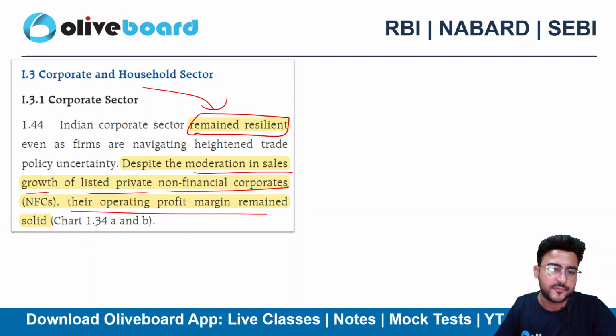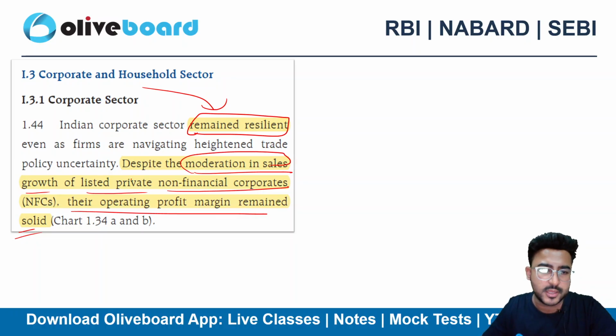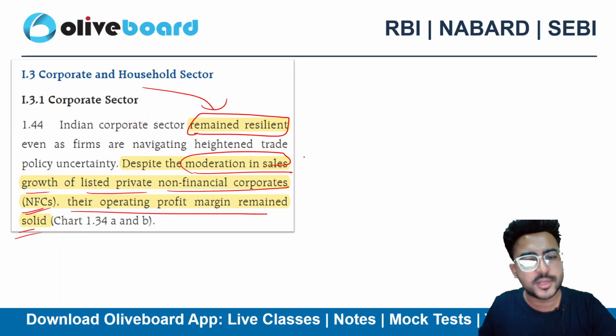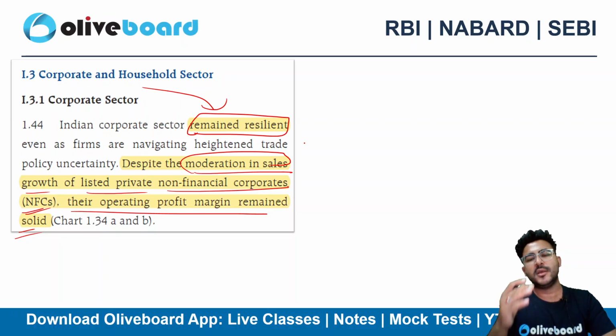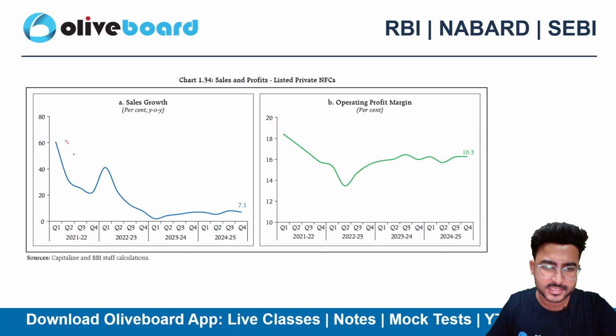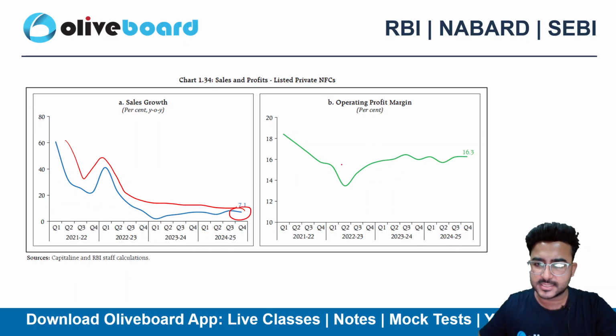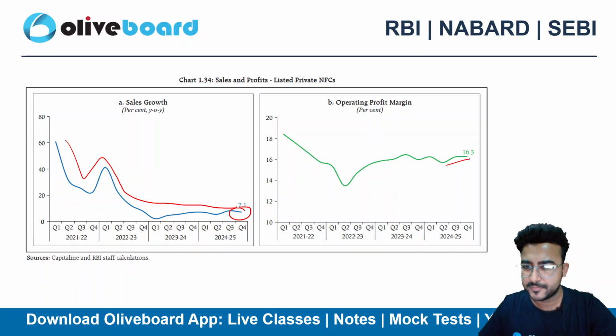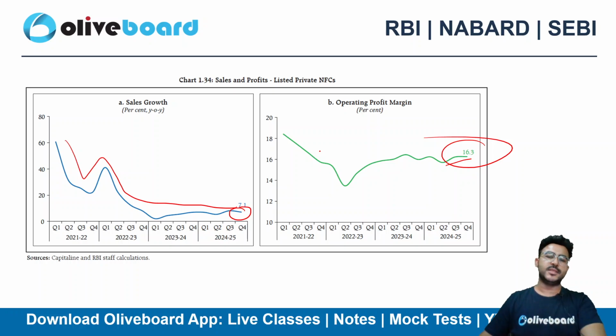Their operating profits remain solid. What are NFCs? Non-financial corporates, their sales are moderate. However, the operating profit margin has still remained solid, and we can see here that the sales has moderately declined, still the operating profit margin is constant, on the uptrend only.